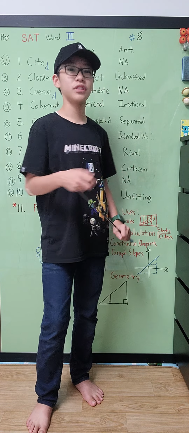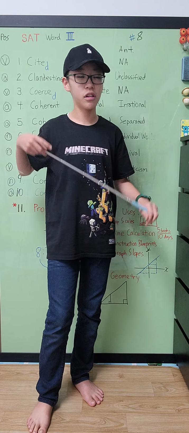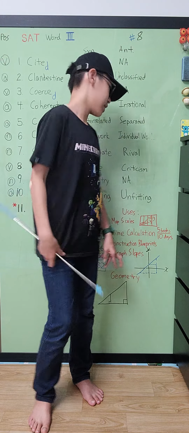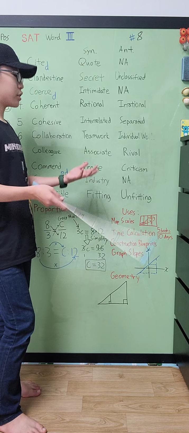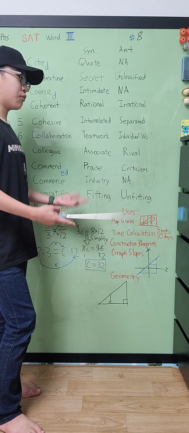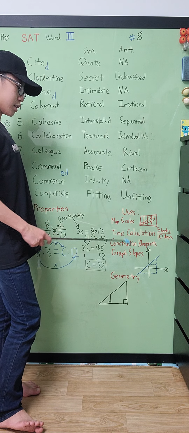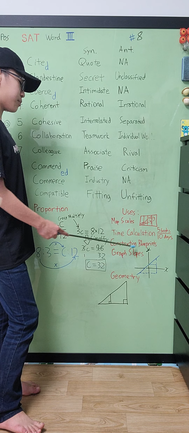You can also do time calculations, for how long it'll take you to do something. You can read 5 books in 10 days. That's cool. Basically, you find out that you can read 1 book in 2 days. And then you can use equivalent ratios to find how many books you can read in 1 day.